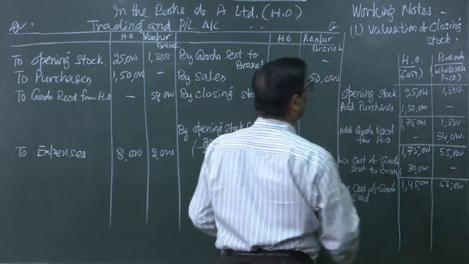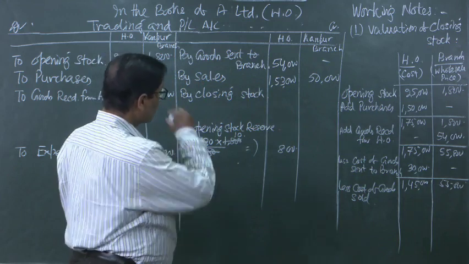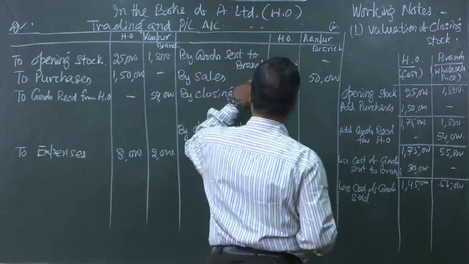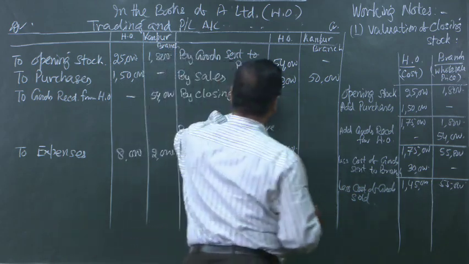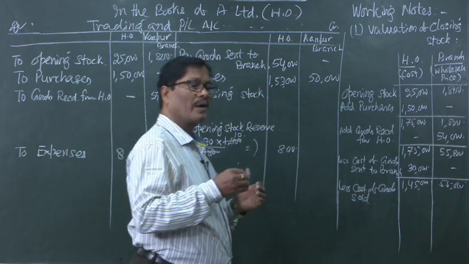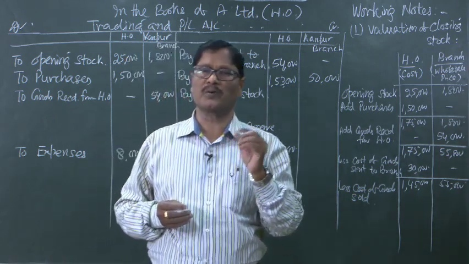So far as the head office is concerned, we have to find out what is the cost. The cost is 1,53,000. So that will be sold at 180 rupees. So for each 180 rupees we can take to be the cost only 100.